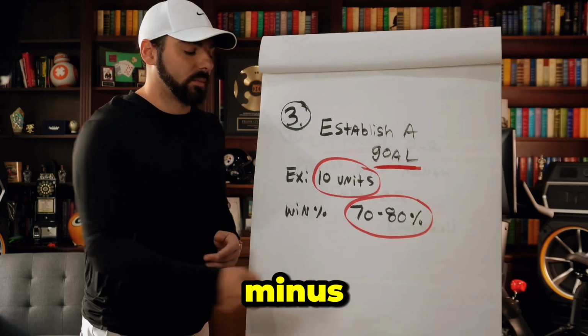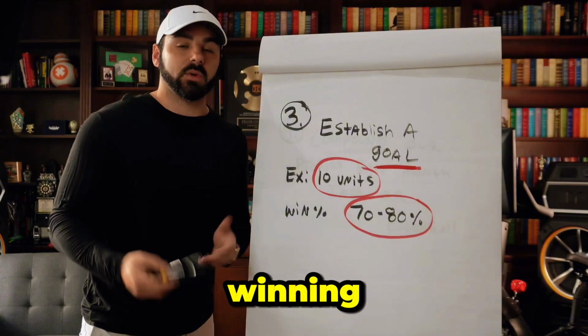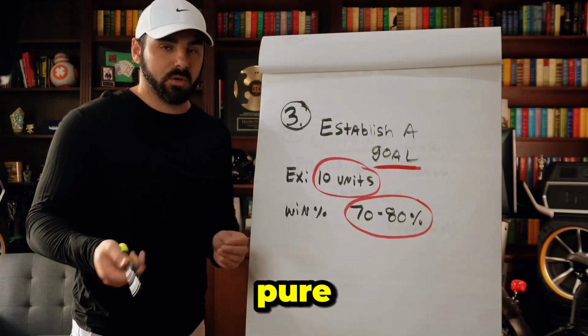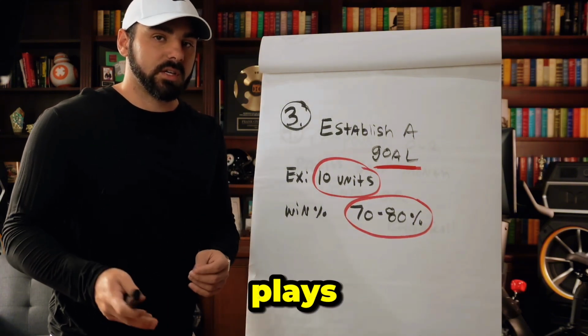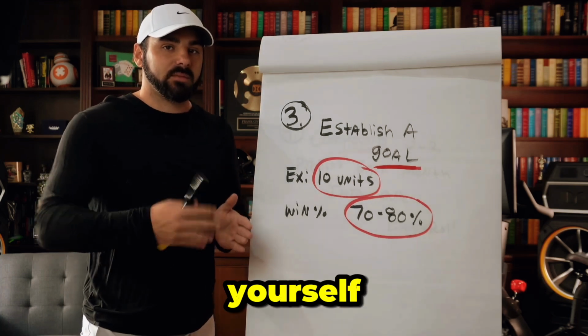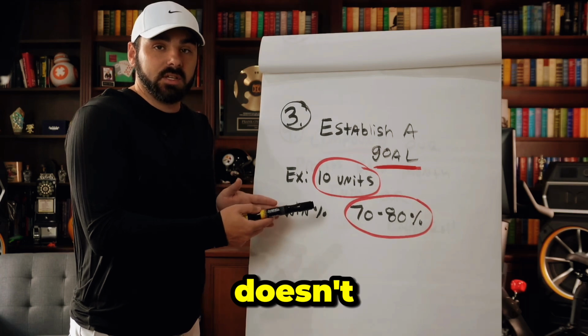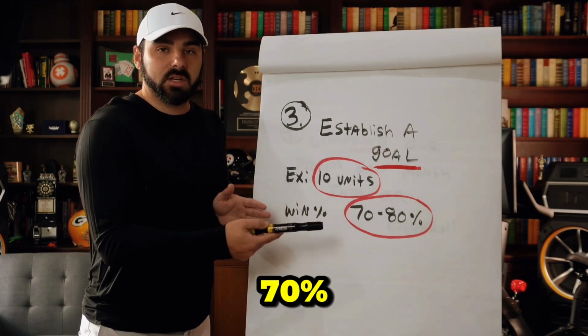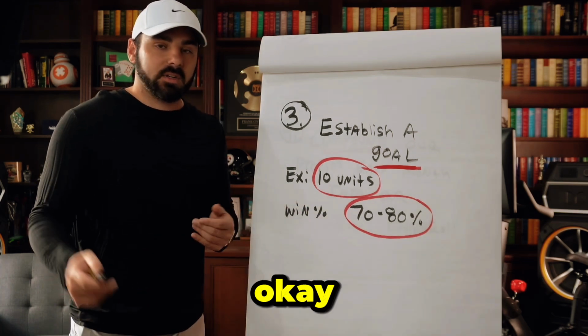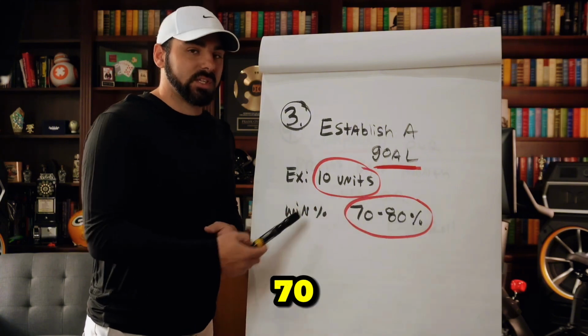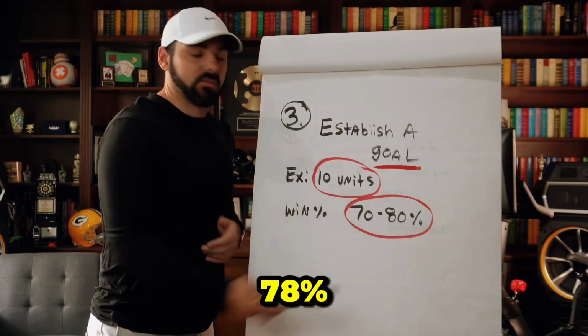Because sometimes you'll find a minus 170 play that has a 75% chance of winning. And that right there is a pure edge. So if you find those type of plays, you adapt those plays and you have yourself an edge. You find a minus 270 play that doesn't have a probability of over 70%, then you're probably not going to play that. Okay, but playing probability plays between 70 to 80% is going to hit 70 to 80% of the